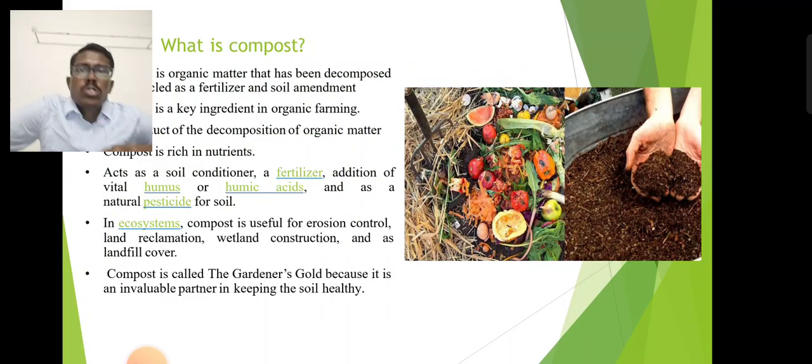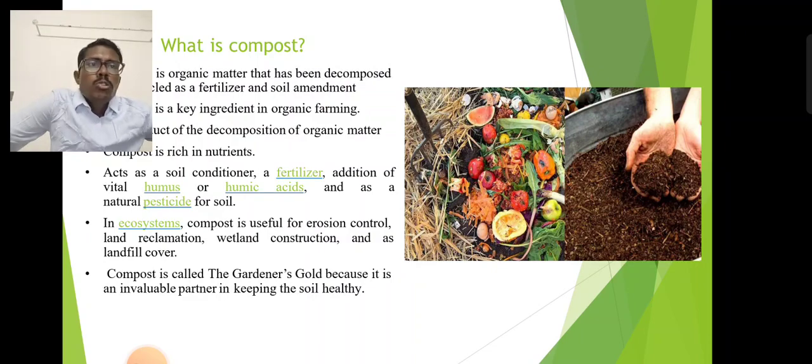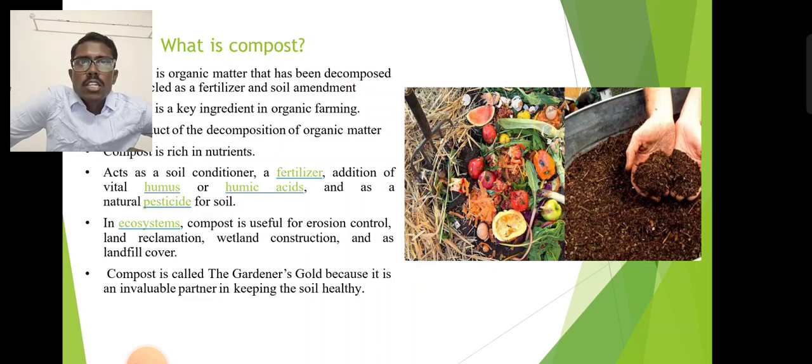What is compost? First of all, you know that compost is an organic matter that has been decomposed or recycled, and it is used as a fertilizer and soil amendment. Compost is a key ingredient in organic farming. The end product of decomposed organic matter is compost. Compost is rich in nutrients. It acts as a soil conditioner and fertilizer, as an addition of humus, one of the most important conditions for maintaining soil fertility, soil health, and long-term soil vegetation.